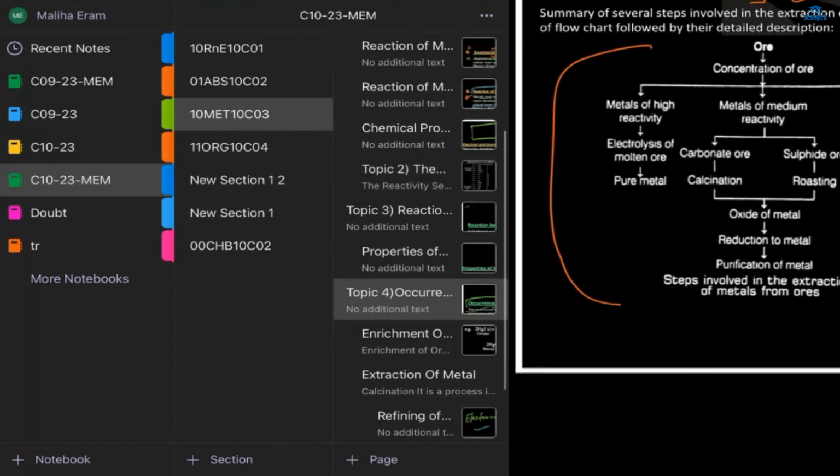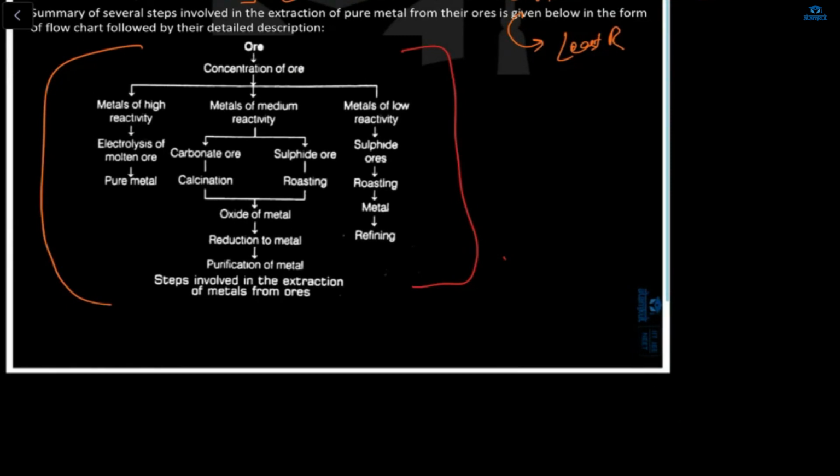Now tell me the reactivity series, without seeing.